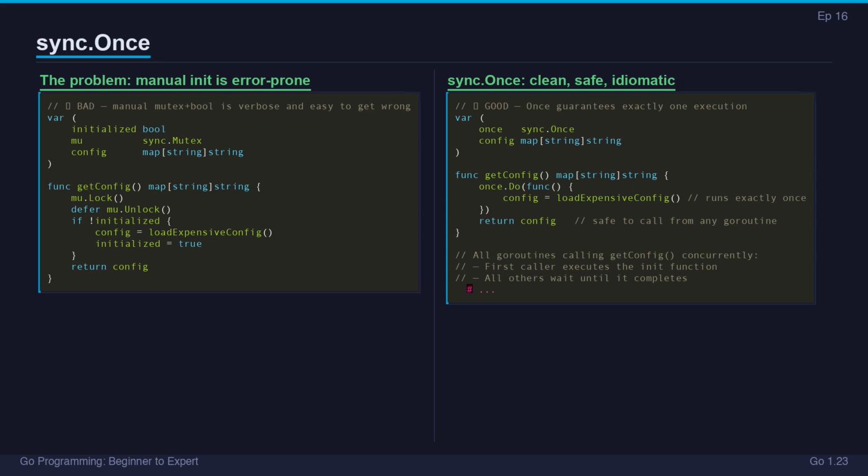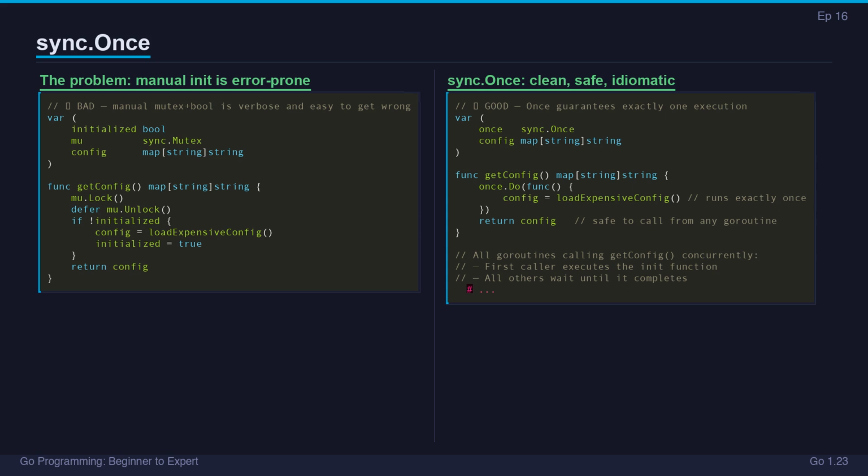Once.do takes a function and executes it exactly once, no matter how many goroutines called do concurrently. The first caller executes the function. All others block until it completes, then return. They don't rerun the function. After the first call, every subsequent do is a no-op.